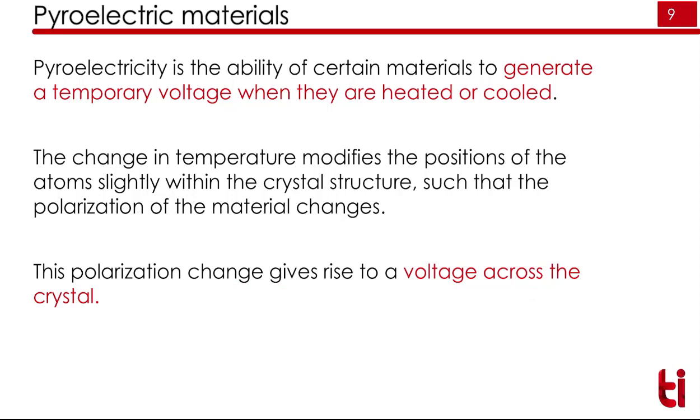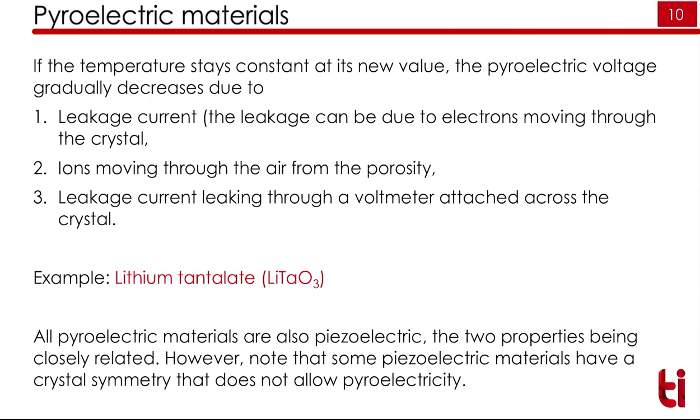So now if we have a pyroelectric material and we fix the temperature at a particular point, say for example 1000 degrees Celsius, now it is giving some voltage. If I keep that 1000 degrees Celsius for a longer time, what will happen to the crystal? It can cause the following phenomena.